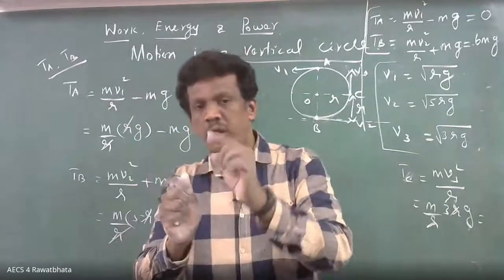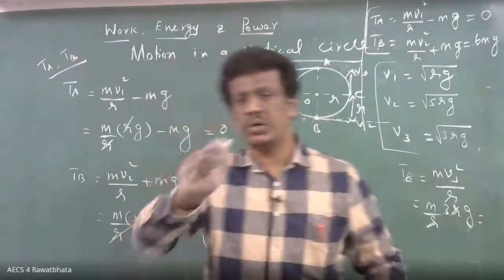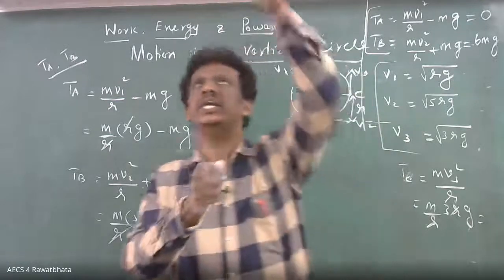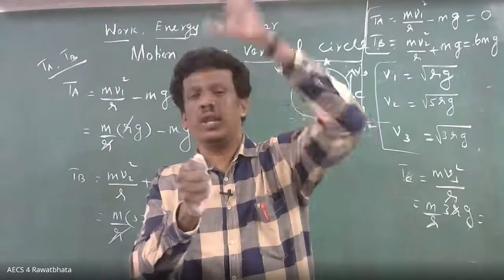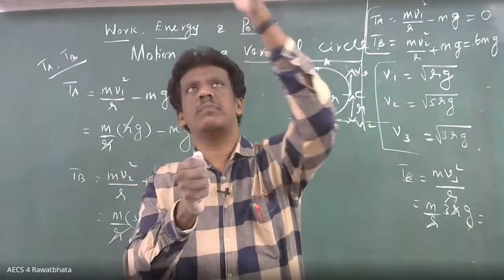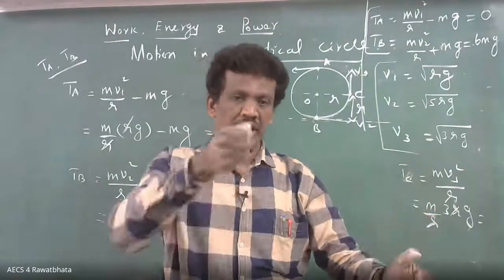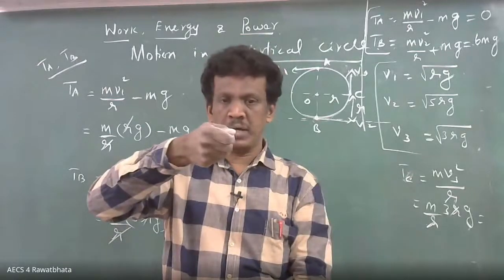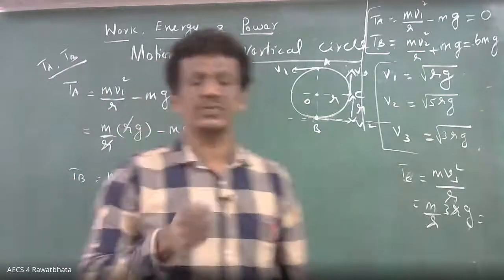Because one end of the string is in your hand and the other end is with a stone. When you do vertical circular motion, what will happen? At the top you will not feel any pull, because the mass is also moving downward. When it is coming down, the tension goes on increasing. You feel the weight because of mg. When it comes to the bottom, you feel more because there is more tension in the string.